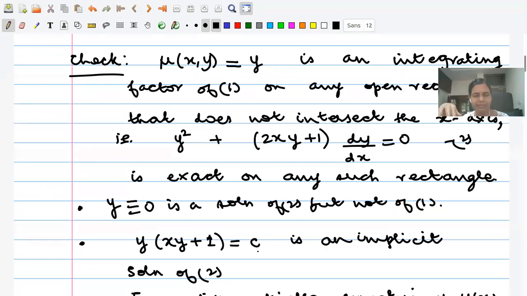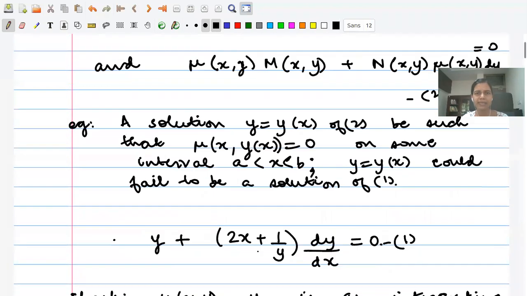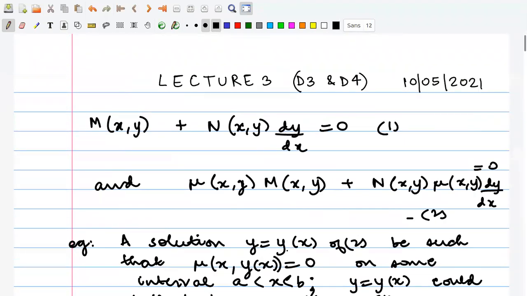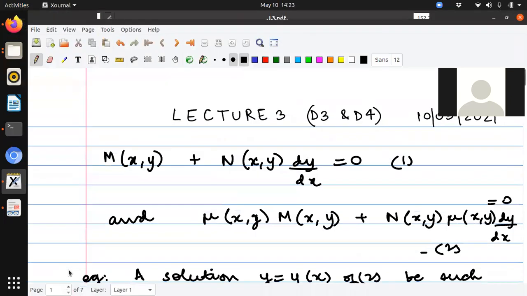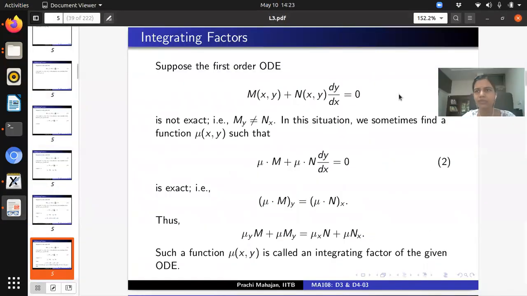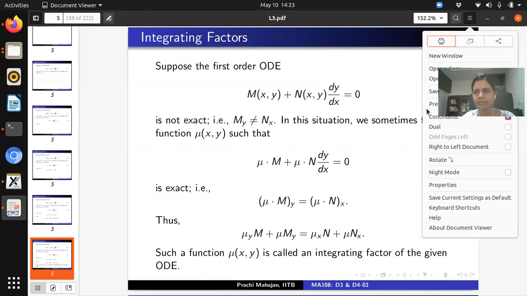See, the whole point of this example was that you cannot blindly say that I have multiplied this by an integrating factor, I have found an exact equation, so any solution of 2 is a solution of 1. No. There are two things to be checked here. Anytime you find an integrating factor, you write down equation 2. Please check that it is exact. And the second point is, check that the solutions of 2 are indeed solutions of 1. Is that okay? Okay, ma'am. So let's go back to slides and see some examples. Maybe you will feel a little more comfortable with this concept.